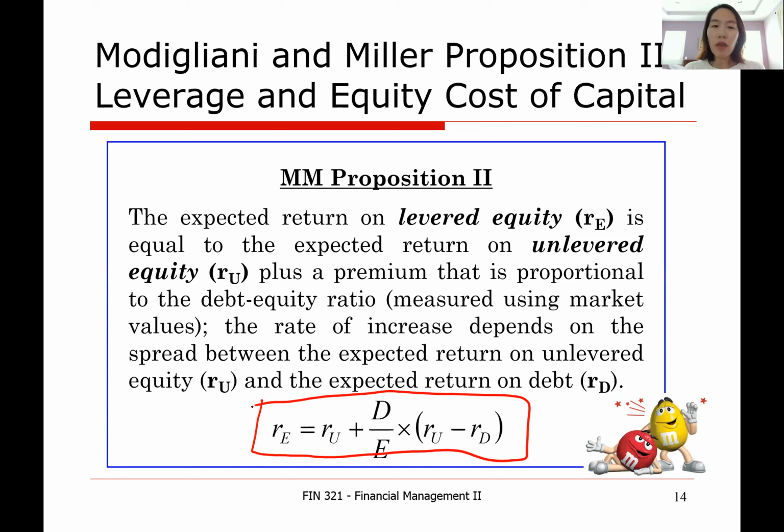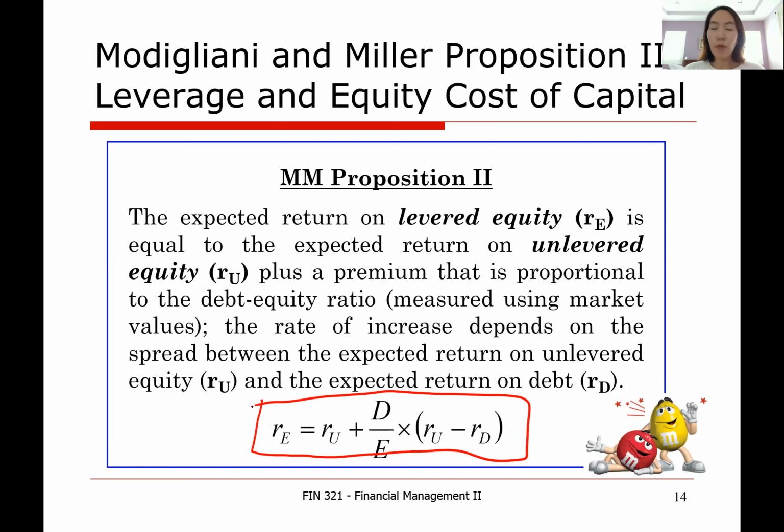It says RE, the expected return on equity of the levered firm, should equal RU, the expected return on the unlevered company, plus D over E times (RU minus RD). This is M&M proposition 2.